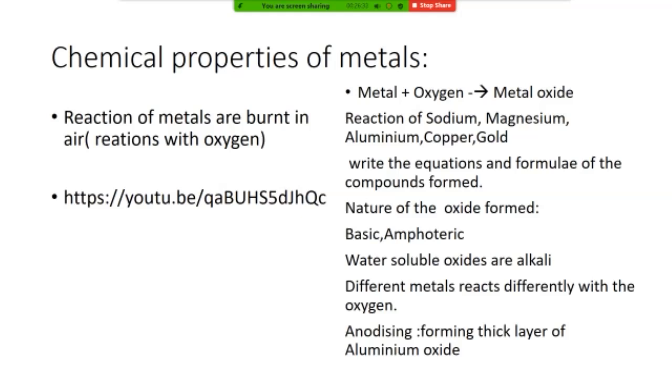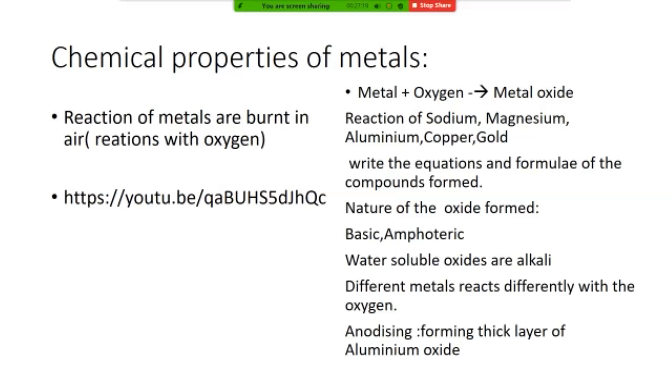So different metals react differently with oxygen. Like copper is not going to burn, but it makes a black colored layer, that is called copper oxide. Iron is not going to react with oxygen when you keep it on a flame, but if you have iron powder and you spray it on the flame, it is going to burn. So all metals show very different nature, and this is the base for their different products.